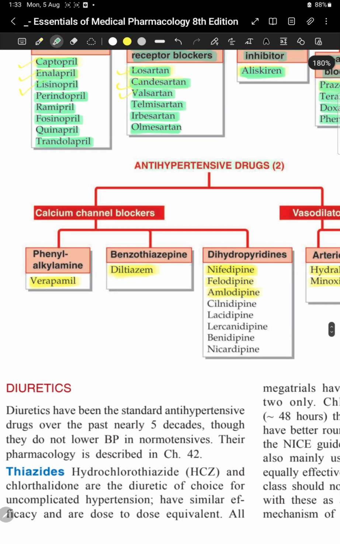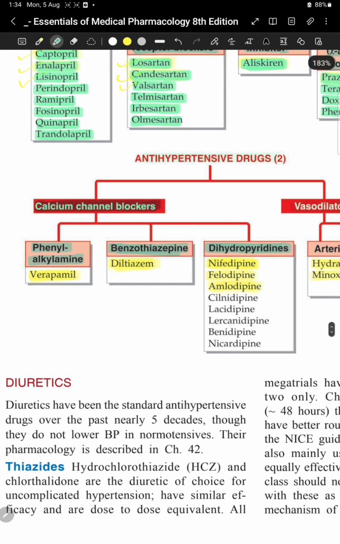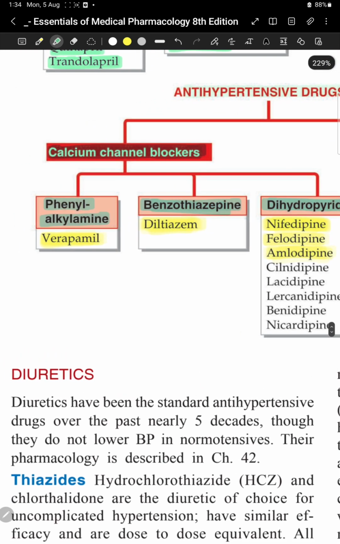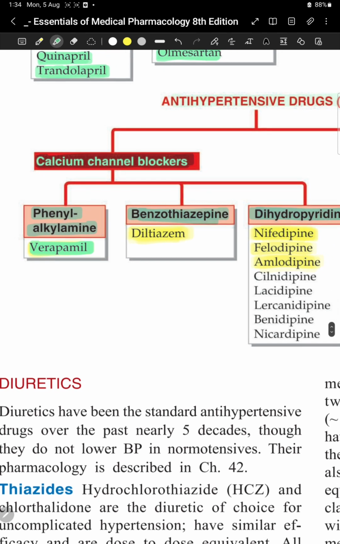Then the next category is calcium channel blockers. Calcium channel blockers have three categories: phenylalkylamine, benzothiazepine, and dihydropyridines. Verapamil is a phenylalkylamine.